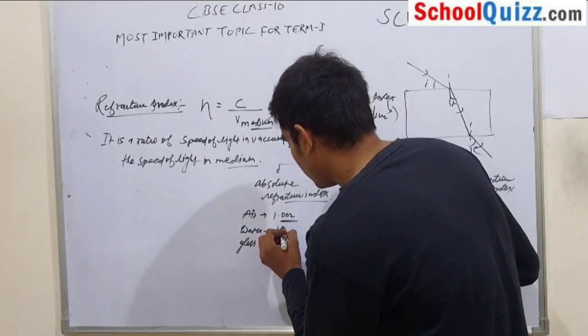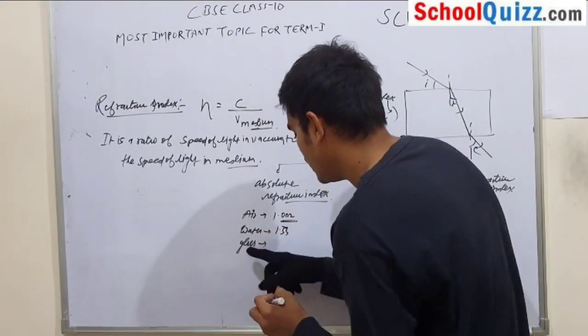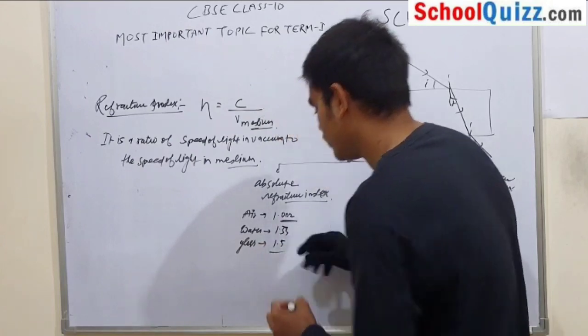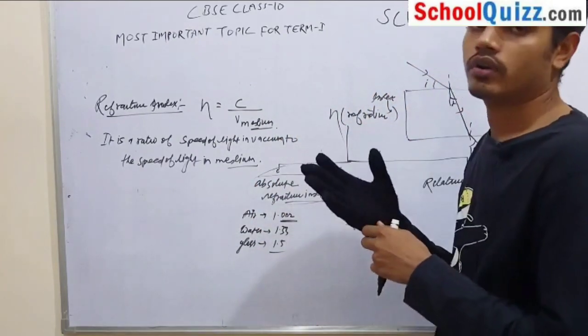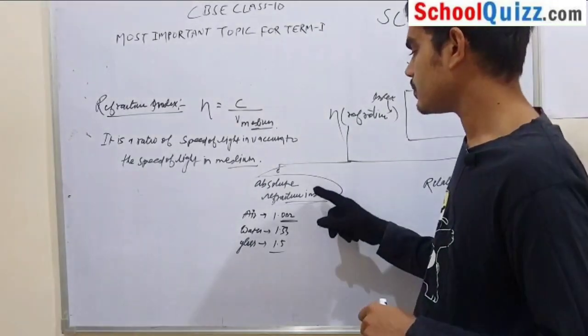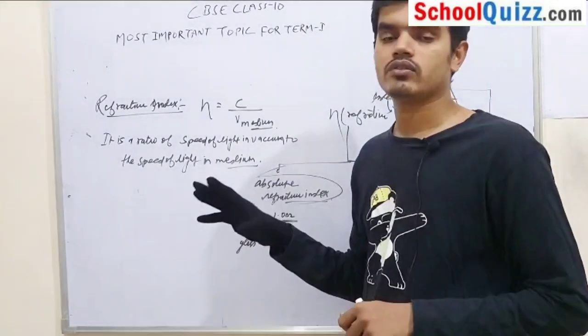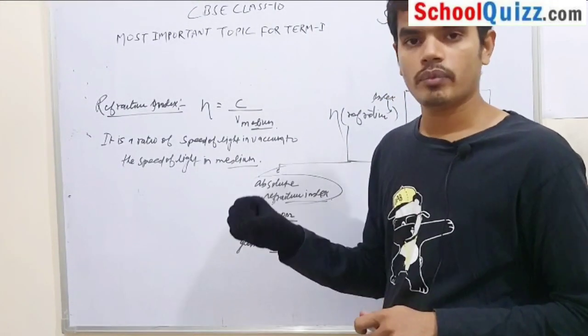What is the refractive index of water? 1.33. And what is the refractive index of glass? 1.5. So absolute refractive index is the refractive index of a material of its own property, okay.